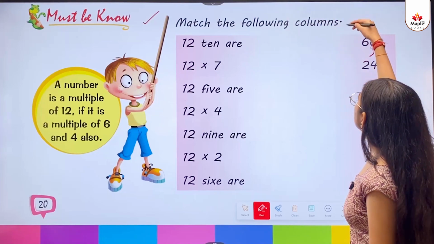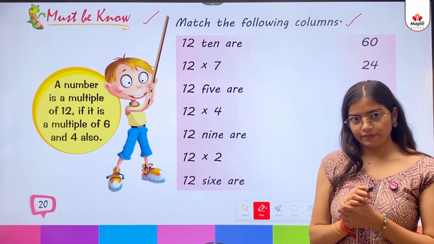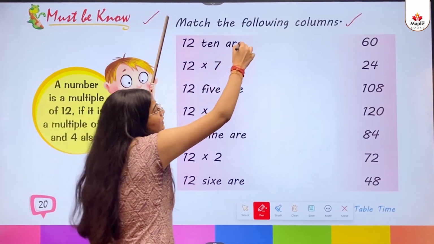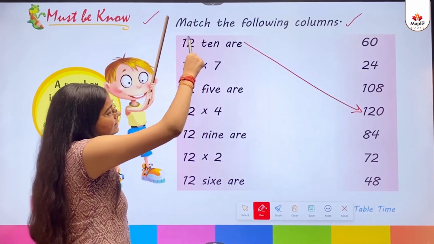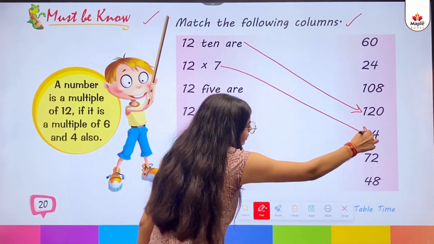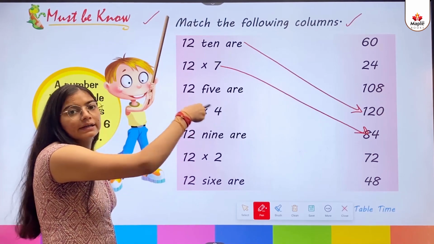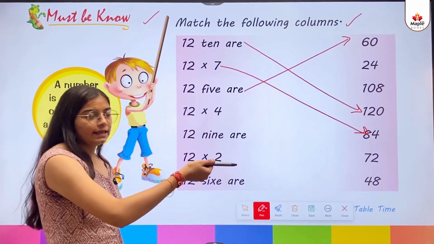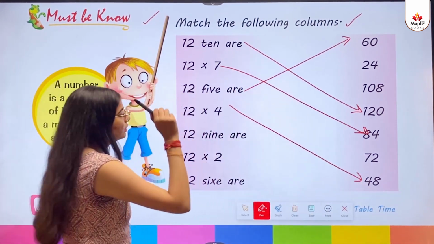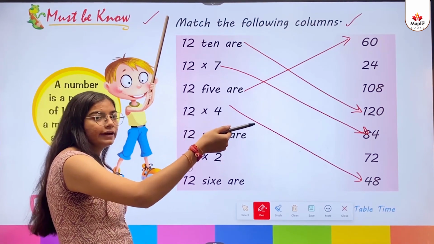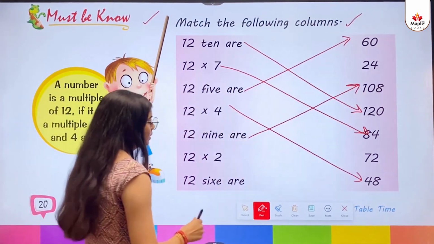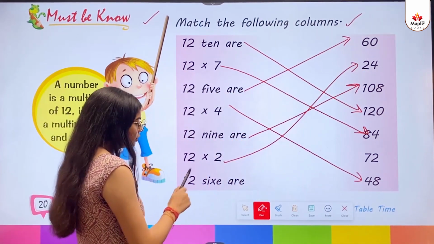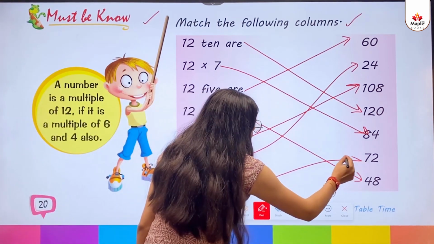Match the following columns. So kids, in this question we will match the columns. 12 10s are 120. 12 7s are 84. 12 5s are 60. 12 4s are 48. 12 9s are 108. 12 2s are 24. 12 6s are 72.